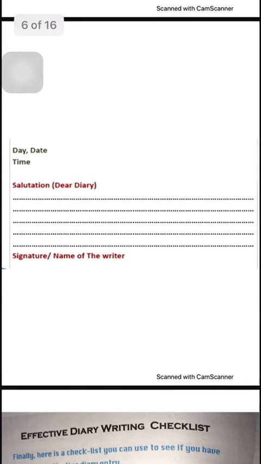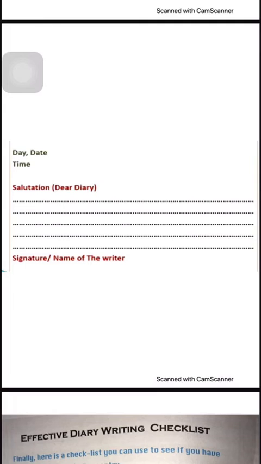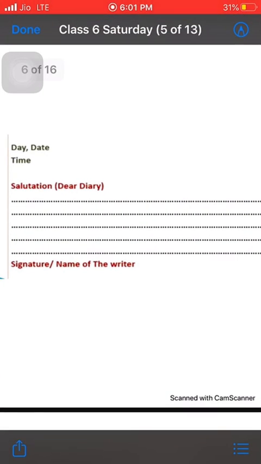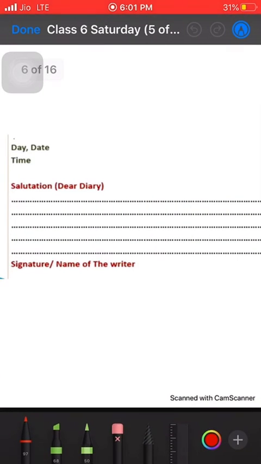Now this is how you have to write your diary. This is the format. First is the day, then put a comma, and then the date, like today is Thursday, Friday or Saturday, whatsoever. For the date, write the day in number, then the month in words, and the year in number.